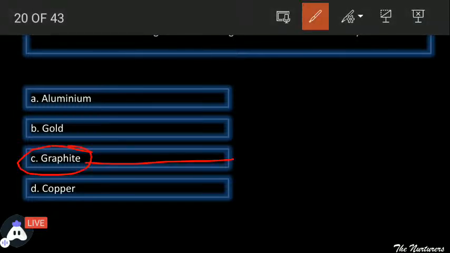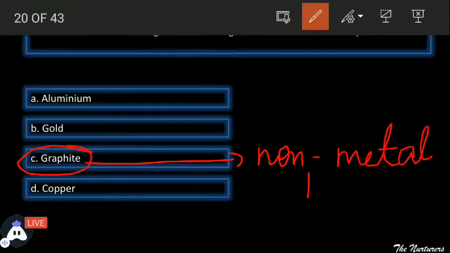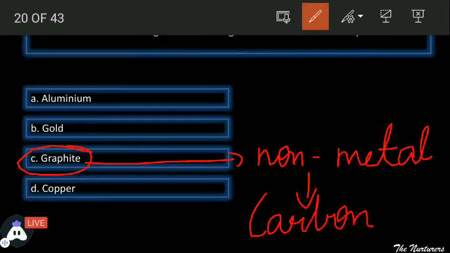Graphite is the non-metal, and graphite is made up of carbon, and carbon is a non-metal. So when carbon combines, it forms graphite. And if it has been asked, it's a very very important question, name a non-metal which is a good conductor of electricity, the answer is graphite.